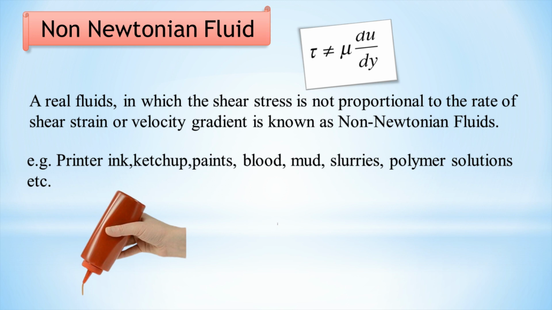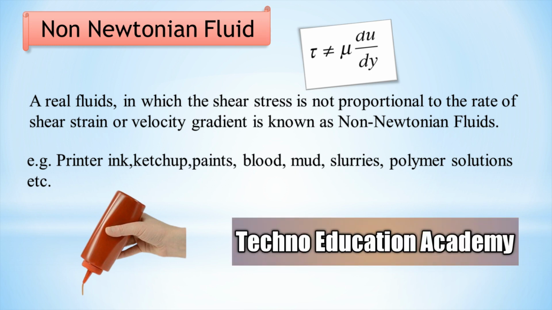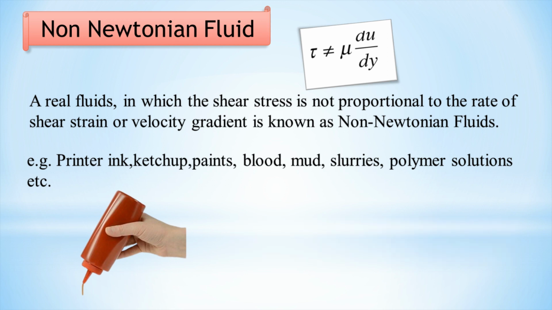We can consider the example of ketchup. When you turn a ketchup bottle upside down, the liquid flows with difficulty, but once you start squeezing the bottle, ketchup flows more easily. The viscosity of ketchup decreases when the applied stress increases. Thus, ketchup is a non-Newtonian fluid. Other popular examples are toothpaste, shampoo, paint or blood.